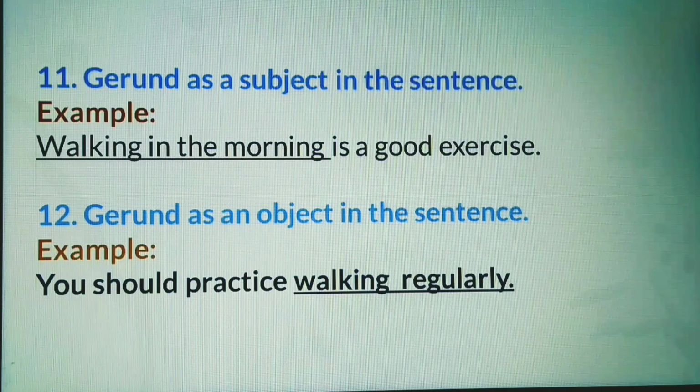Number 11. Dear students, we can use gerund as a subject in the sentence to complete an incomplete sentence. Look at the example. Walking in the morning is a good exercise. Here, walking in the morning is a gerund phrase. Number 12. Dear learners, a gerund phrase can come to the sentence as an object. Look at the example. You should practice walking regularly.